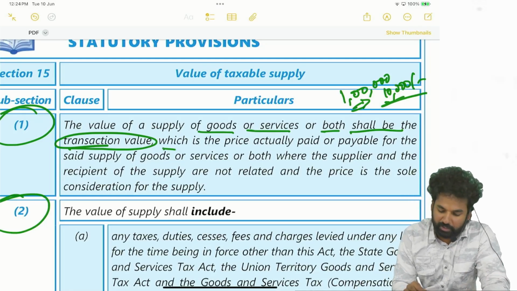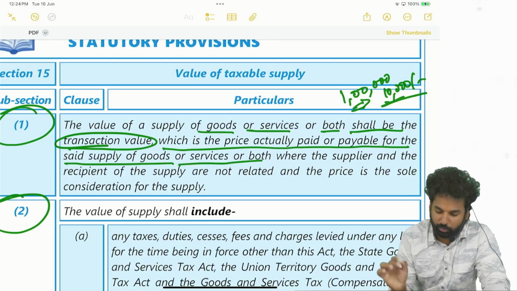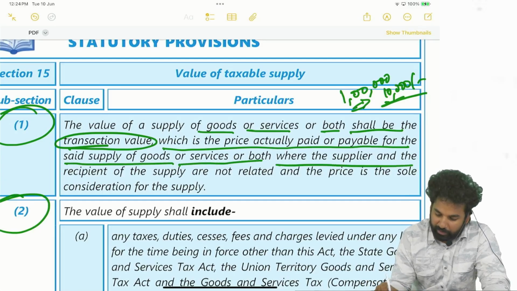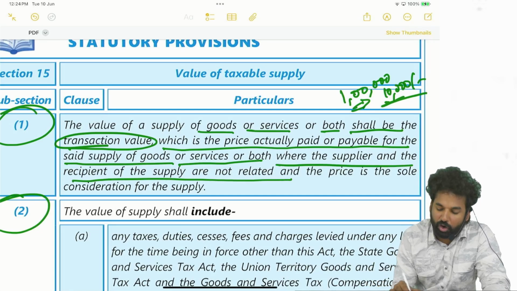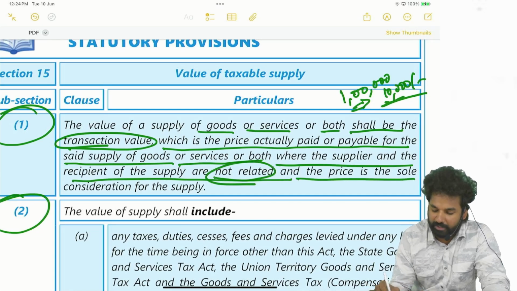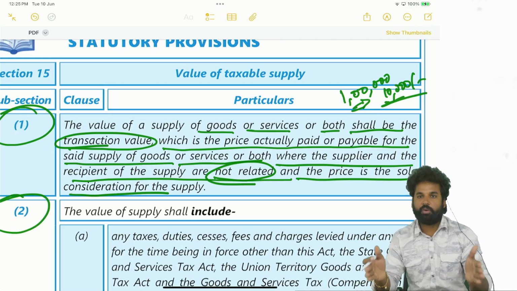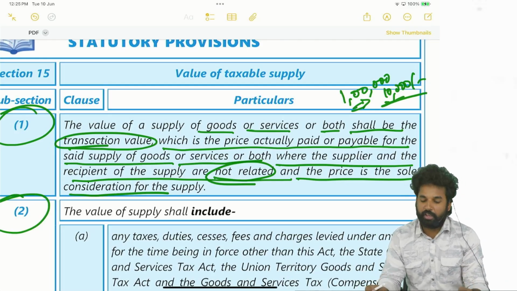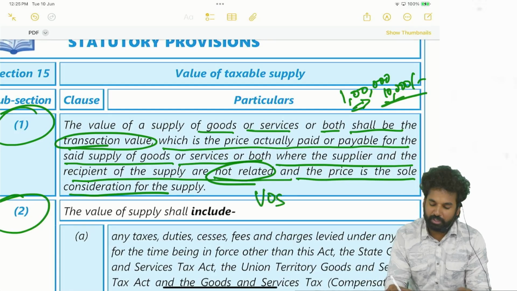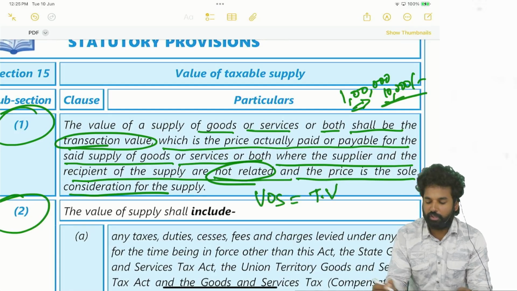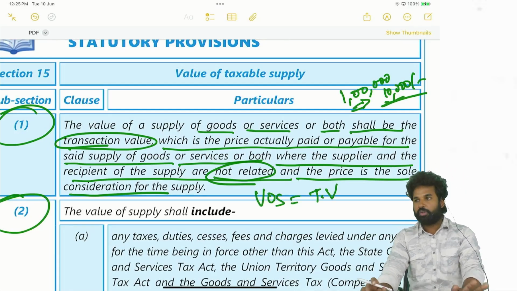See here, which is the price actually paid or payable for the said supply of goods or services or both, where the supplier and the recipient of the supply are not related, and the price is the sole consideration. So when price is the sole consideration and supplier and recipient are not related persons, then what is the value of supply? Value of supply is equal to transaction value.